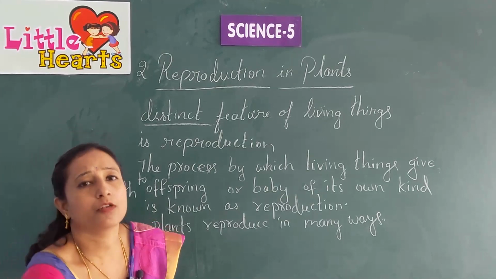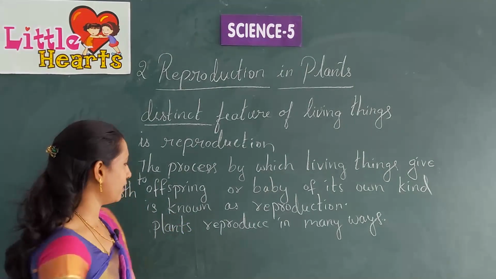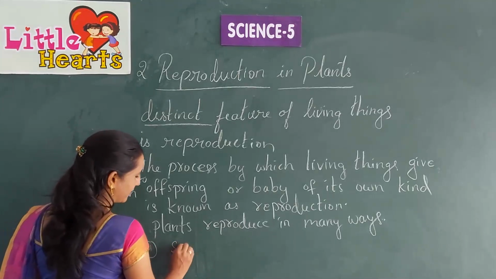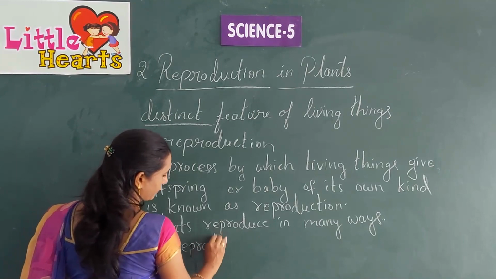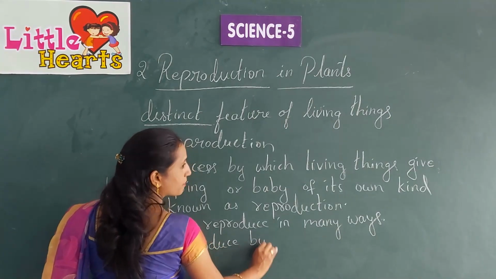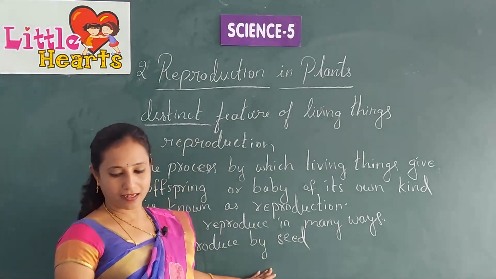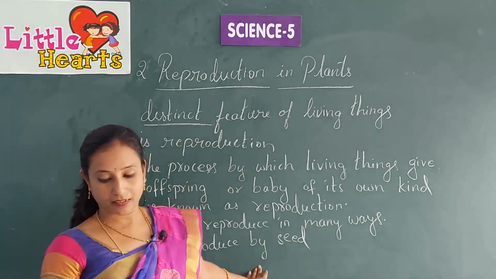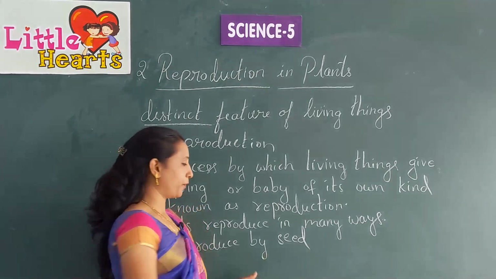Most of the plants reproduce by seeds. The first method is seeds. Reproducing by seeds is known as sexual reproduction.